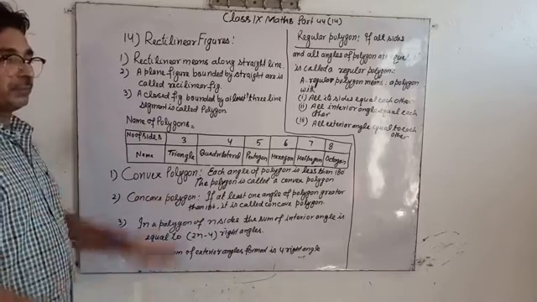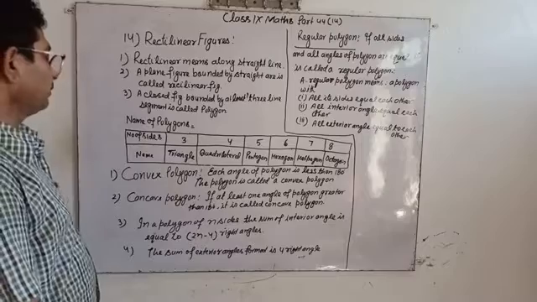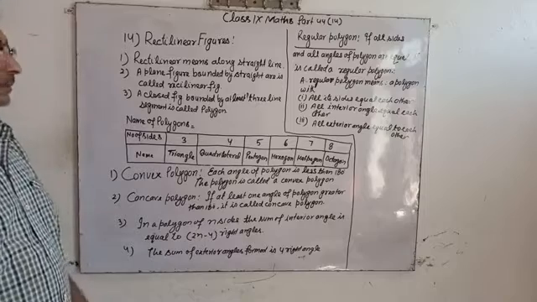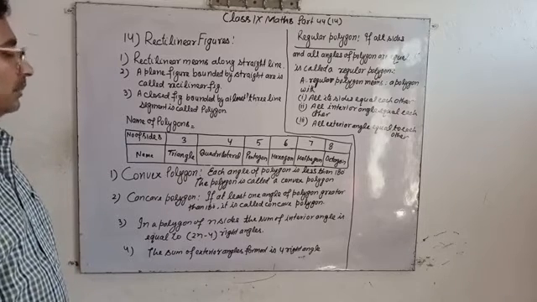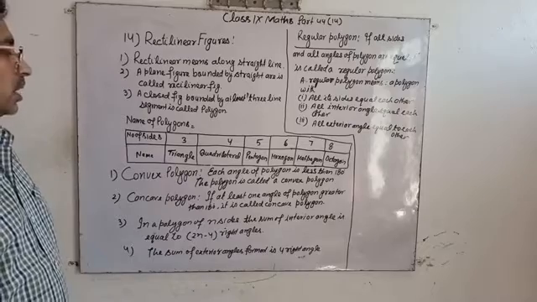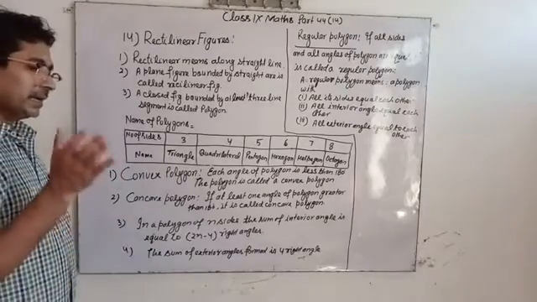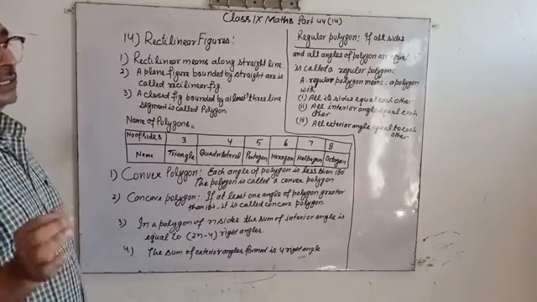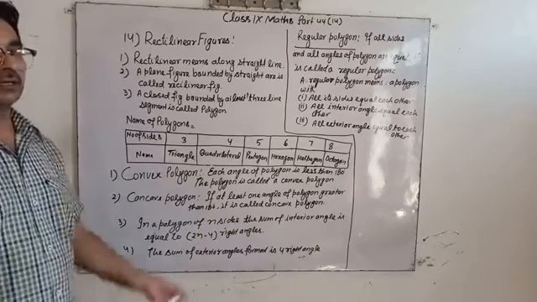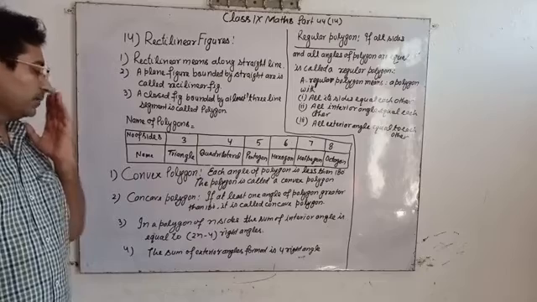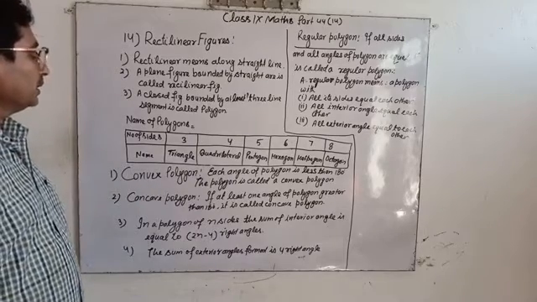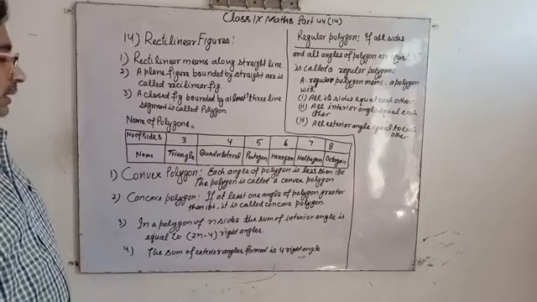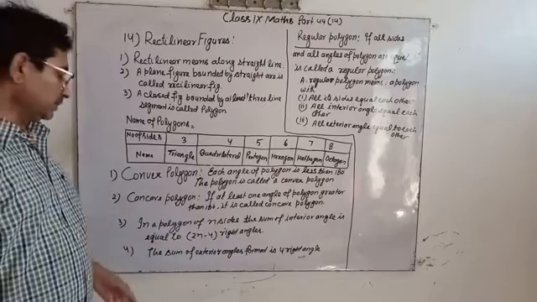Now, convex polygon. There are two types of polygon. What do you mean by a convex polygon? If each angle of a polygon is less than 180 degrees, then such a polygon is known as a convex polygon. And a concave polygon: if at least one angle of the polygon is greater than 180 degrees, it is called a concave polygon.